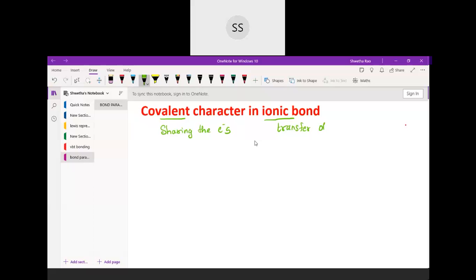Yes, then I'll continue. In the morning, I was talking about the covalent character in the ionic bond. You know what a covalent bond and an ionic bond are, but let me remind you once again. Covalent bonds are formed by sharing electrons, and ionic bonds are formed by transfer of electrons. They have an electrostatic force of attraction. Those are ionic bonds.